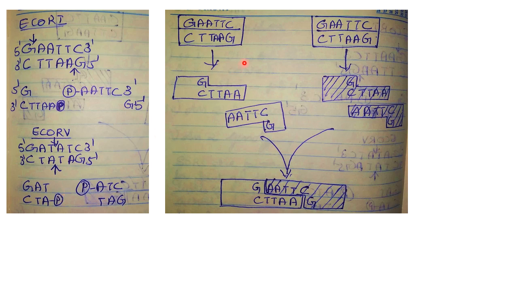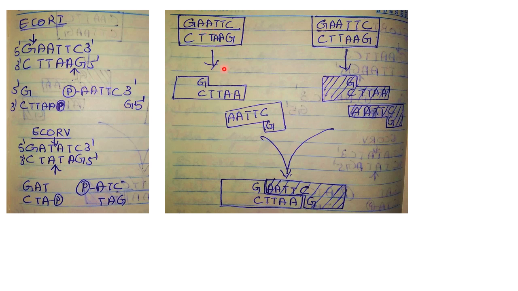Now coming to the next statement: cohesive ends generated by restriction digestion reanneal with complementary DNA fragments. These are the restriction sites, digested with EcoRI. I have taken the same example of EcoRI.